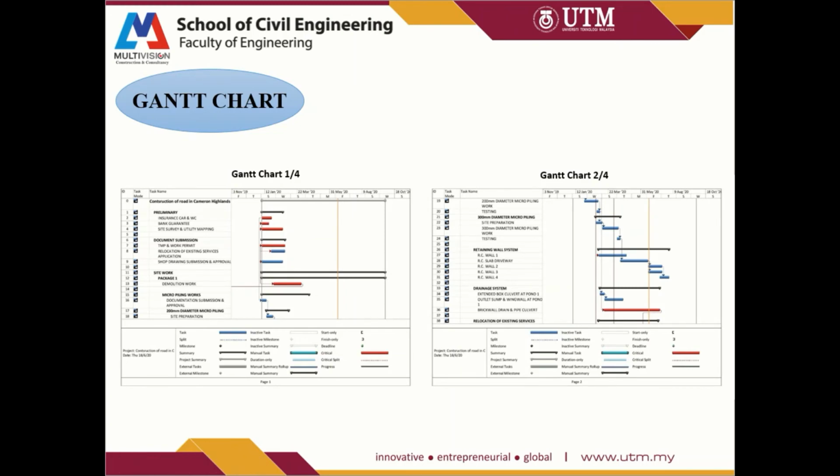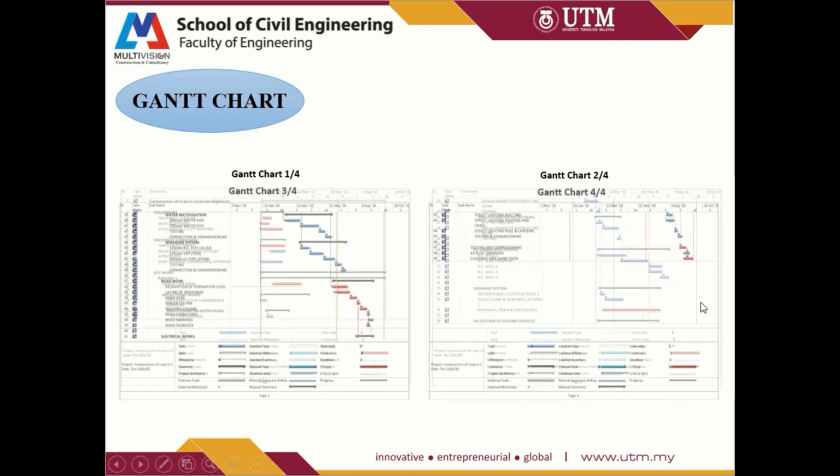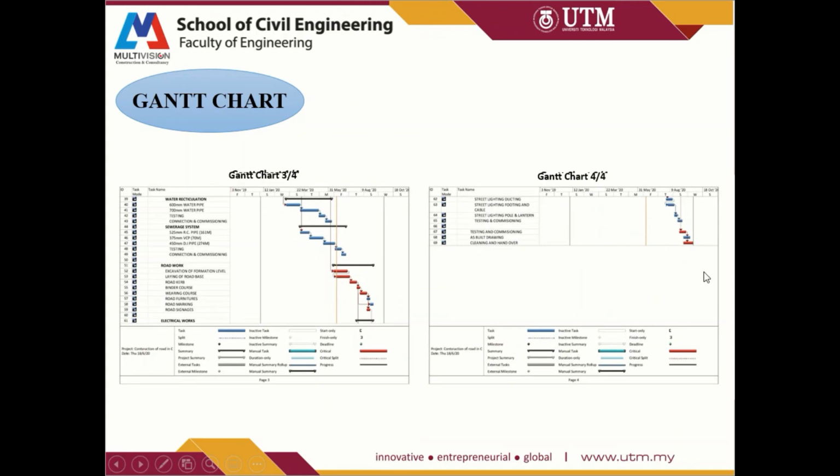Okay, so for the Gantt chart presented, here is a detailed work schedule, and we can actually see which tasks have ended, which are ongoing, and also upcoming work, like here.